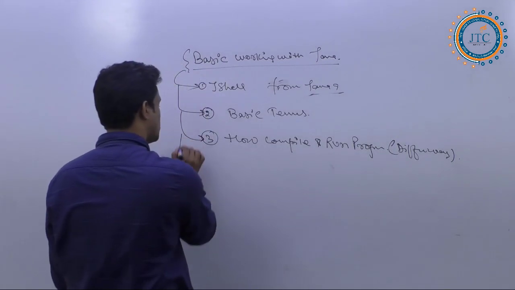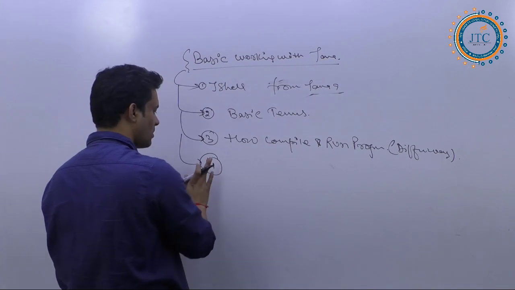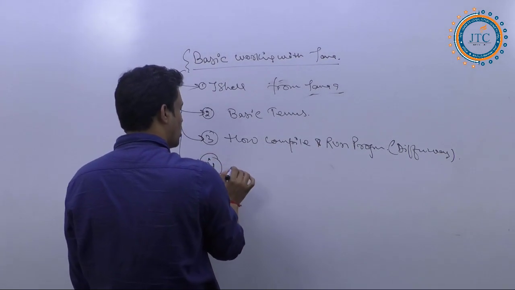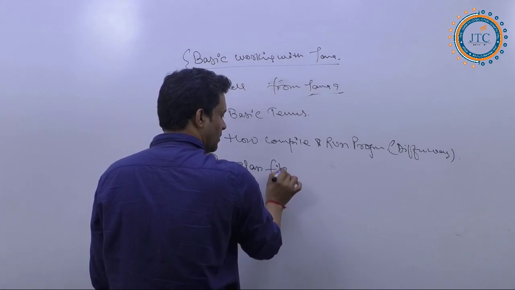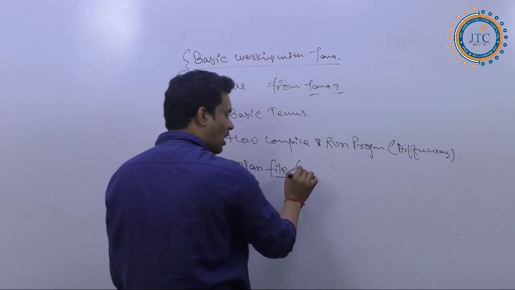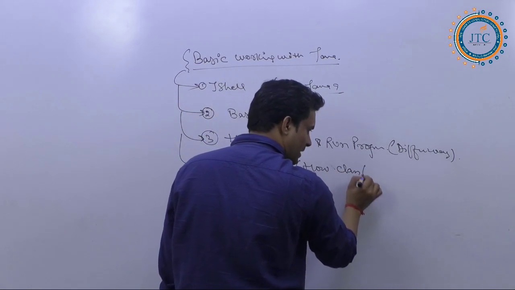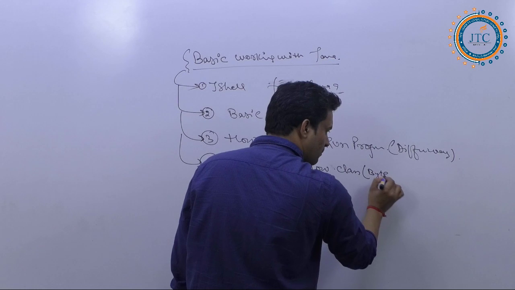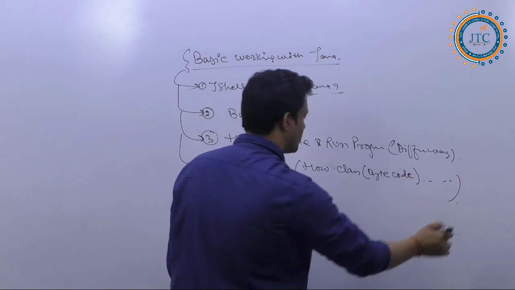Next, the fourth one is the dot class file concepts, how the dot class file, or in another form the byte code, is generated and all other things.